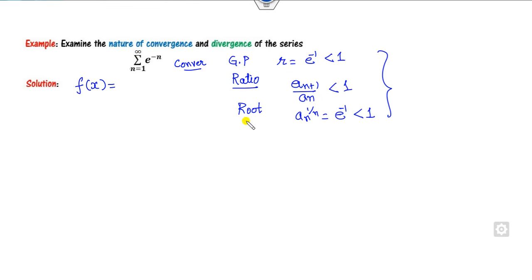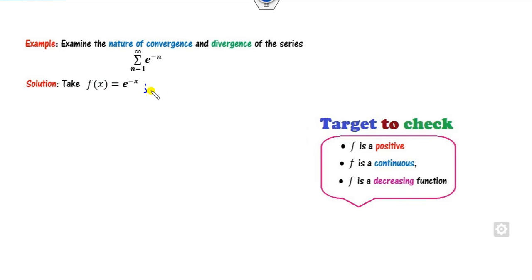But since today's lecture is on the integral test, I can solve the same problem with the help of the integral test as well. So if I consider x greater than or equal to 1, whenever x is greater than or equal to 1, this number will always be positive. Therefore the first condition is satisfied. The exponential function is always continuous, so the second property is also satisfied. What is the derivative of this?